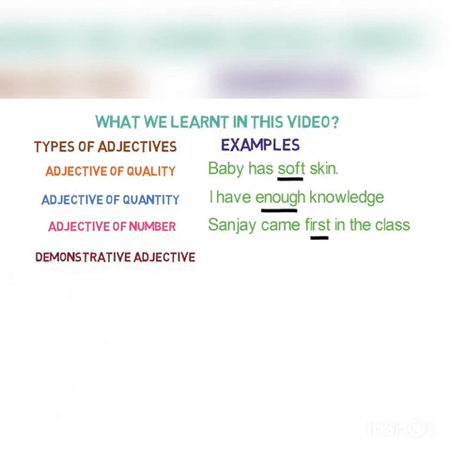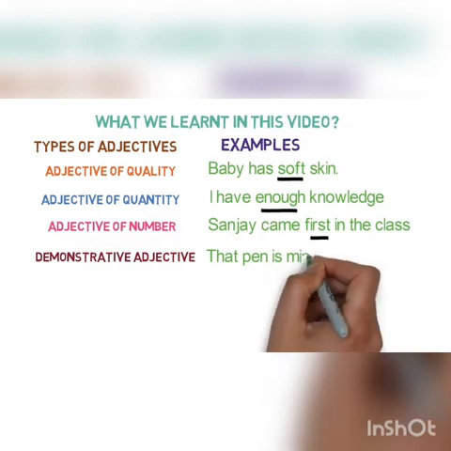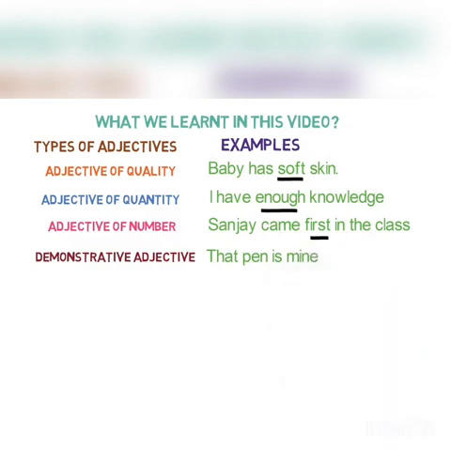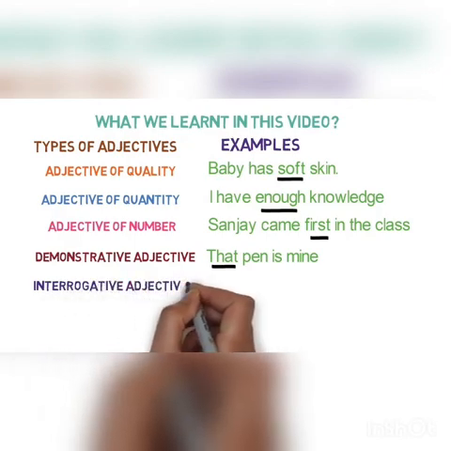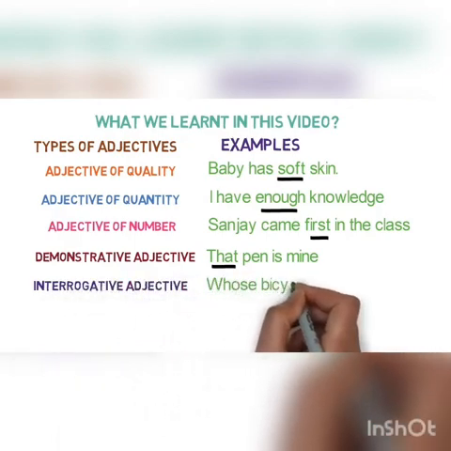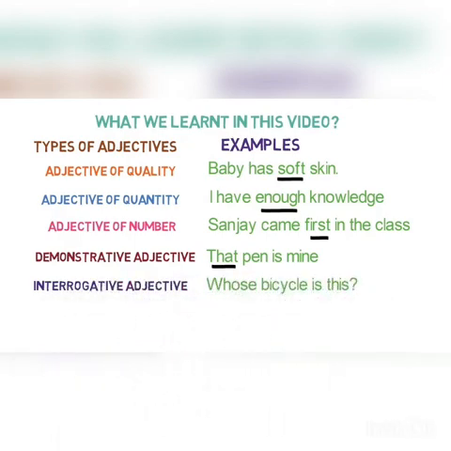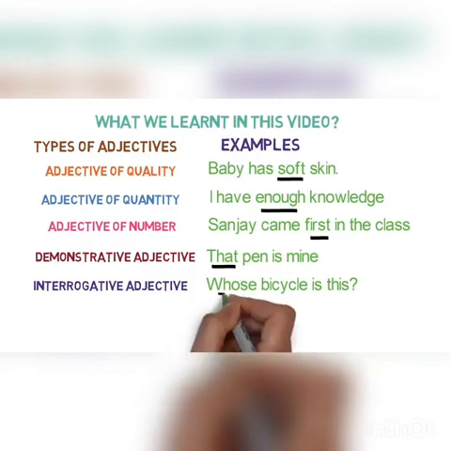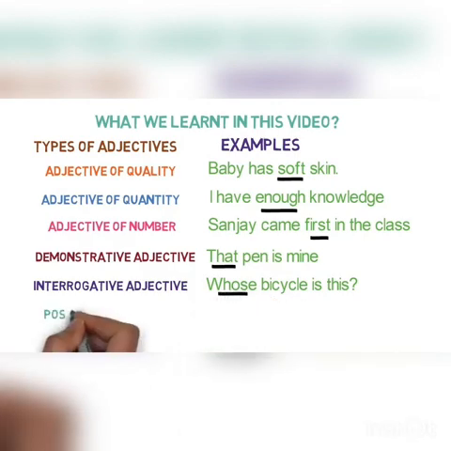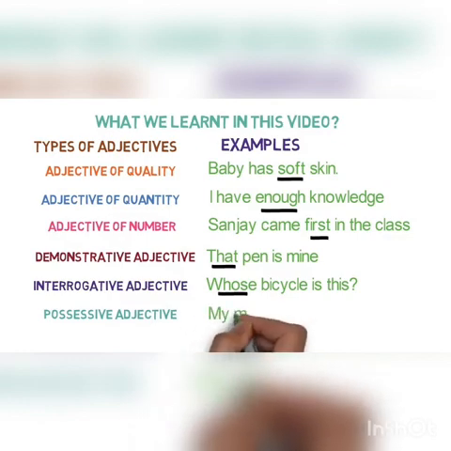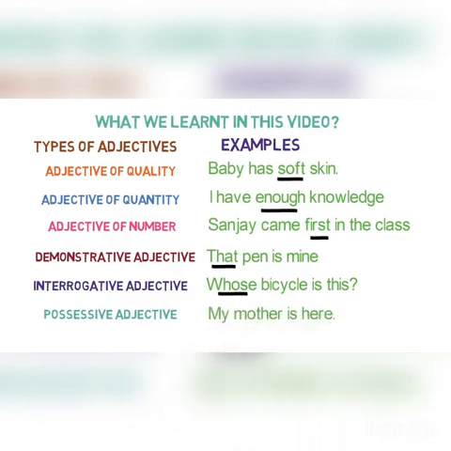Demonstrative adjective. That pen is mine. Here, we are pointing out to that pen. Interrogative adjective. Whose bicycle is this? Here we are asking question by using whose. Possessive adjective. My mother is here. Here using my we are showing ownership. I hope you are now clear about the types of adjective.